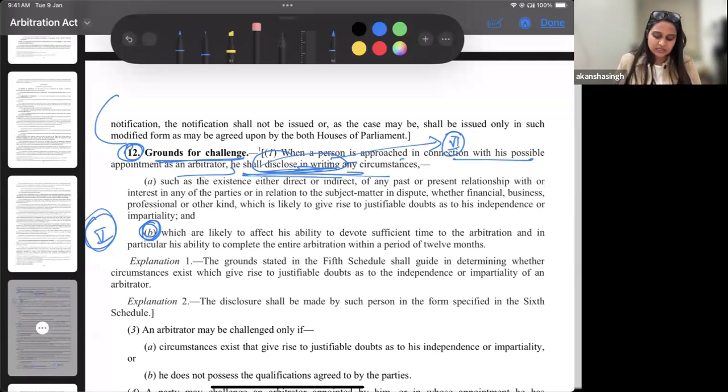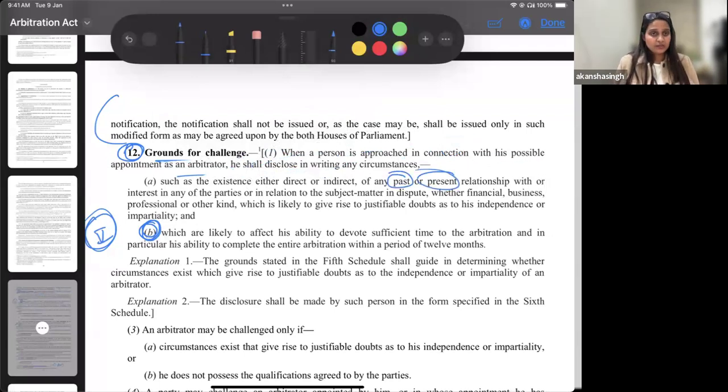Now what are these circumstances? Such as the existence, either direct or indirect, of any past or present relationship with or interest in any of the parties, or in relation to the subject matter in dispute, whether financial, business, professional, or other kind. So very open ended.